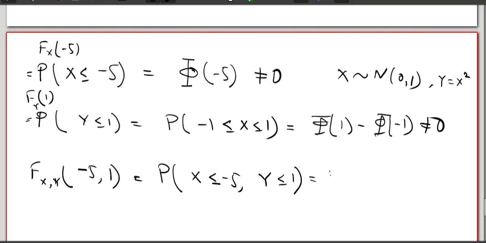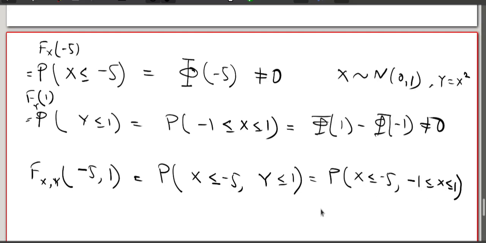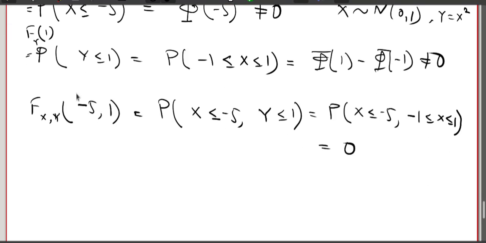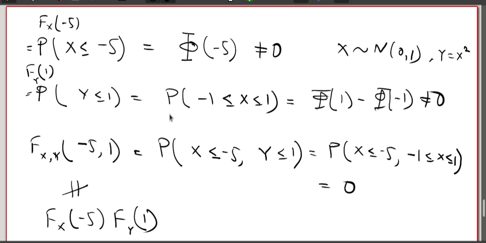That is the probability that x is less than or equal to minus 5 and minus 1 is less than or equal to x is less than or equal to 1, which cannot happen, so this probability is 0. So the joint cumulative distribution function at the point minus 5, 1 is not equal to the distribution function at minus 5 multiplied by the distribution function at 1. So clearly the random variables x and y are dependent random variables.